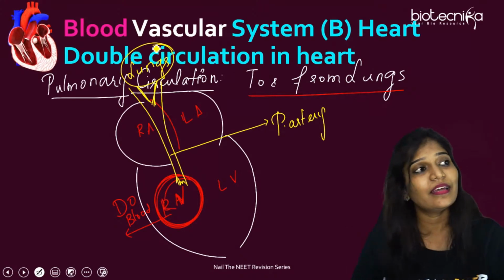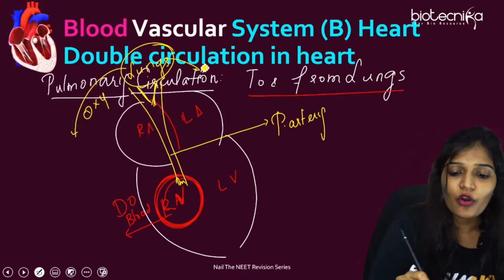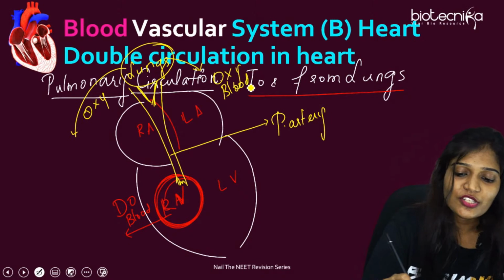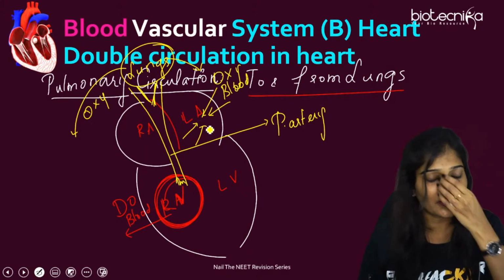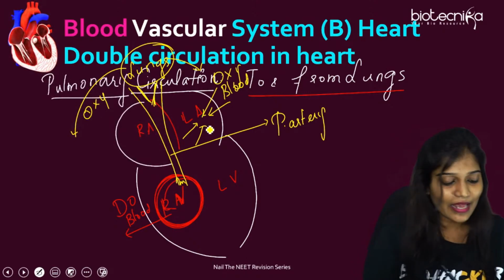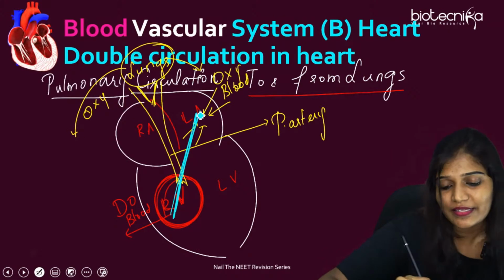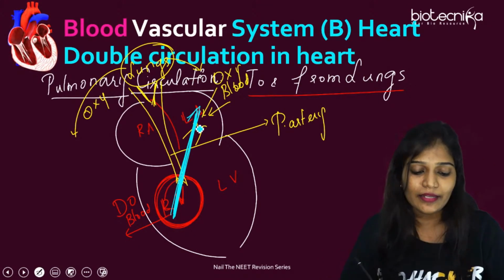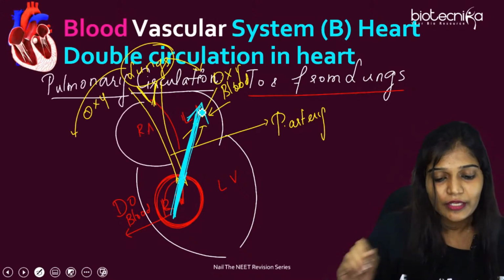And now what will the lungs do? The lungs will convert everything into oxygenated blood. And who is going to bring this oxygenated blood? Pulmonary veins. There are 4 pulmonary veins which are going to bring it. If I have to make an arrow for this one, I'll make it this way. Just remember like this. In systemic circulation, I have drawn from left ventricle to right atrium. Here I am drawing pulmonary circulation from right ventricle to left atrium.